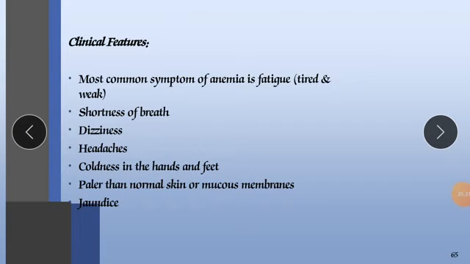Clinical features. The most common symptoms of anemia are fatigue, tiredness and weakness. Next is shortness of breath, meaning the person is not able to breathe properly. Dizziness, meaning lightheadedness, will occur. Headaches, continuous headache will occur. Coldness in the hands and feet. Paler than normal skin or mucous membrane, and jaundice. Jaundice is also one of the features of anemic conditions, because more bilirubin will be produced.